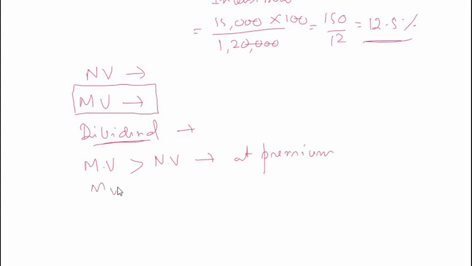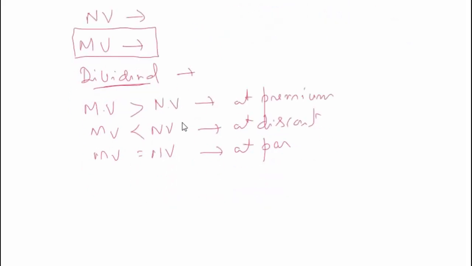If market value is less than nominal value, you are selling at discount. If market value is equal to nominal value, then you are selling at par. Now the total money that you receive while selling the shares is also known as proceeds.